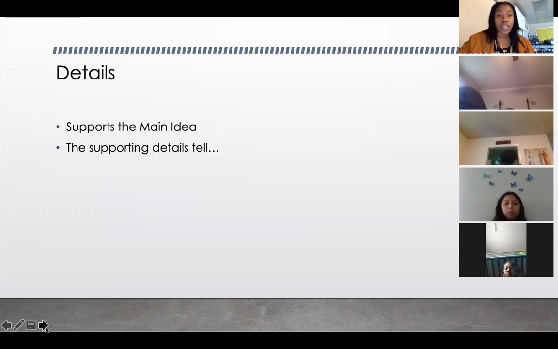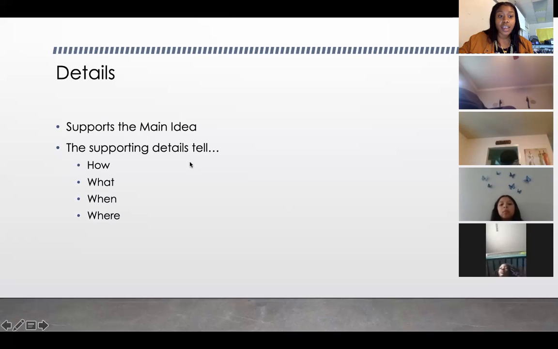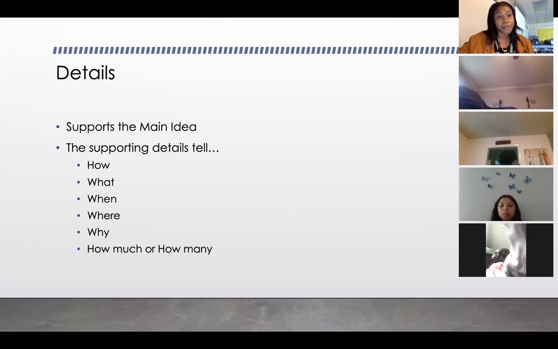Details support the main idea. They tell us more. They give more information. They elaborate, okay? So the supporting details tell us how, what, when, where, why, how much, or how many, okay? They are giving us the meat of the passage or the text, okay? These details give us more information.